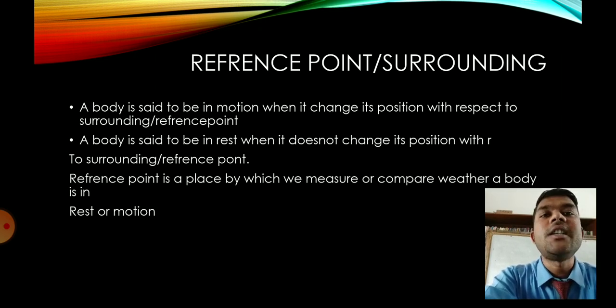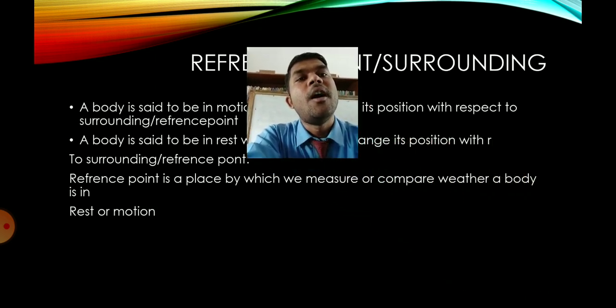In the same way, a body is said to be at rest when it does not change its position with respect to the surrounding, or reference point. So what is a reference point? A reference point is a place by which we measure or compare whether a body is at rest or in motion.